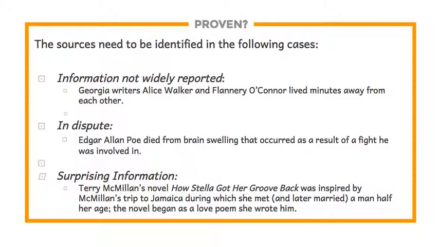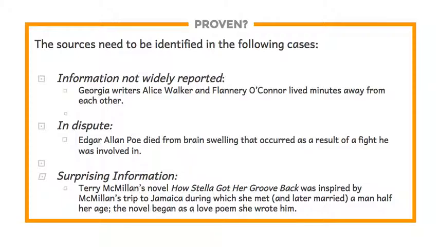So here are 3 kinds of sources that we would need to identify in the paper. The first is when we're citing information that has not been widely reported, but we believe it to be true. It's not a question of veracity. It's just that not many people mentioned it. So a statement that Georgia writers Alice Walker and Flannery O'Connor lived minutes away from each other makes sense. We know that they lived in the state of Georgia. We could go to Google Maps and find out that it certainly looks like it's minutes away. However, because it's not reported in a variety of sources, we might want to just steer our readers to the